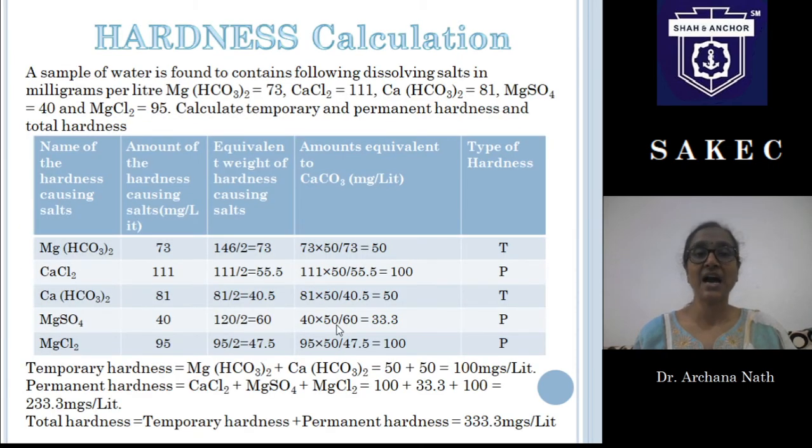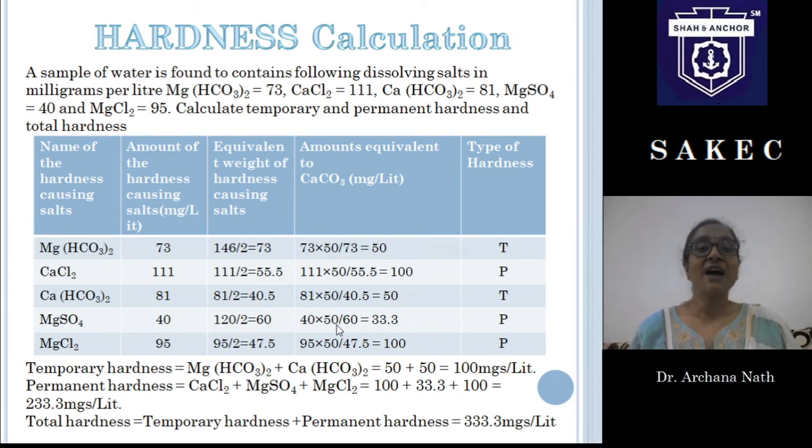Let us calculate hardness, and for this type of numericals, when we discuss this numerical we will be able to understand how to calculate hardness. So what has been given? A sample of water is found to contain the following dissolved salts. What are the salts? Magnesium bicarbonate, 73 milligrams per liter. Calcium chloride, 101 milligrams per liter, calcium bicarbonate, 81 milligrams per liter, and so on. So we will see one by one.